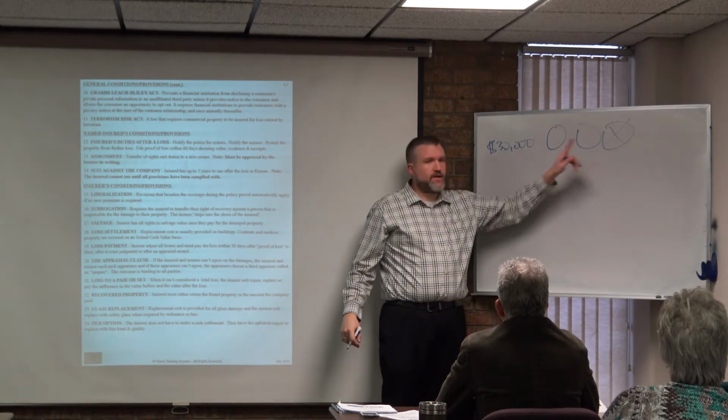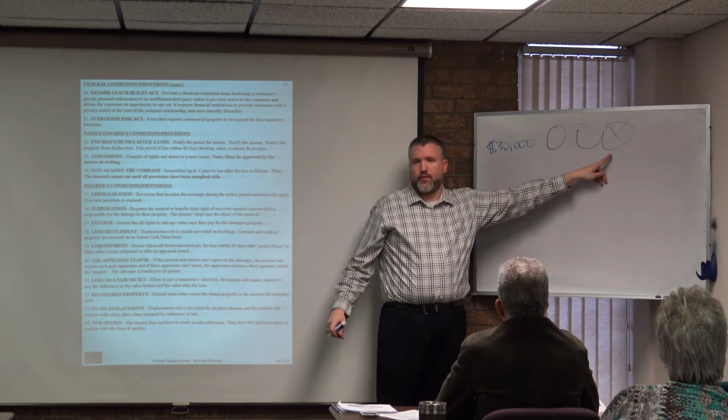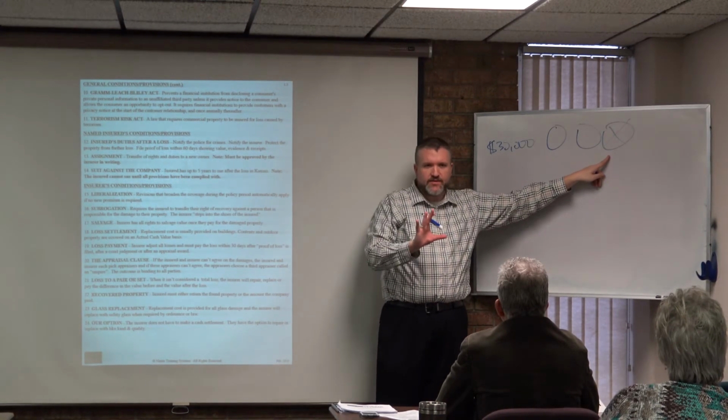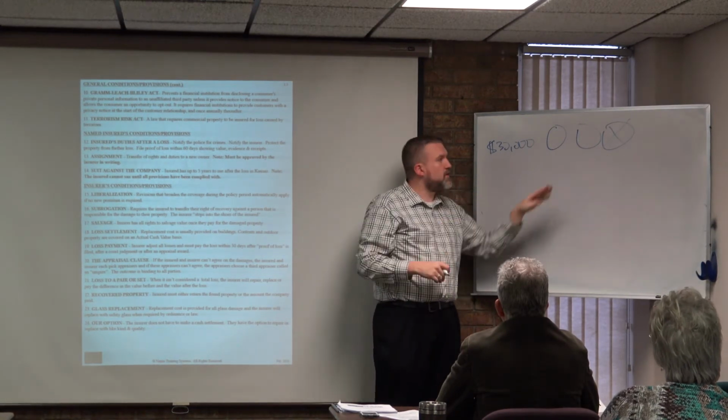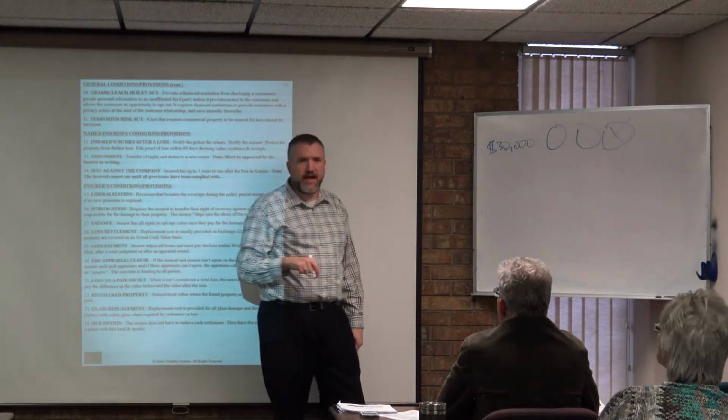So if I have this plate set at $30,000, and then my son, the covered peril, comes along and damages one of these plates, the insurance company, you would think, would actually pay me what? $10,000. It would make sense, right? Looking at this outline, you would think they'd pay you $10,000, but that is not true, because here's what's going to happen.